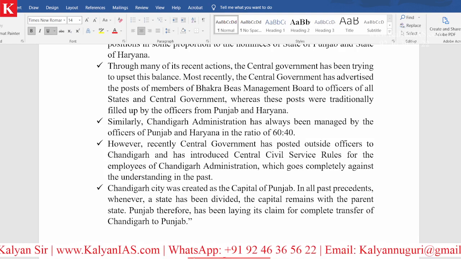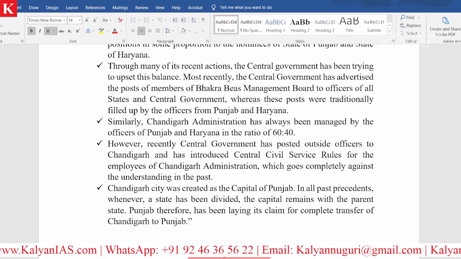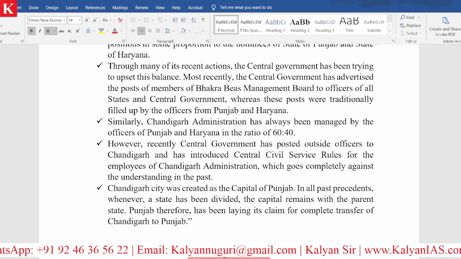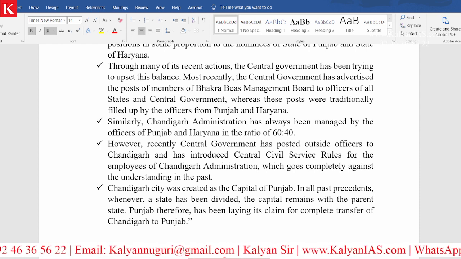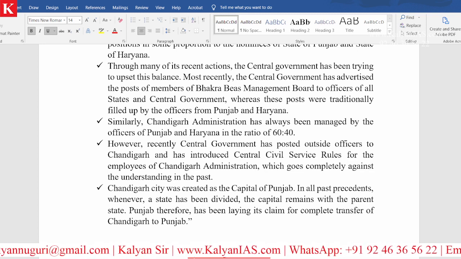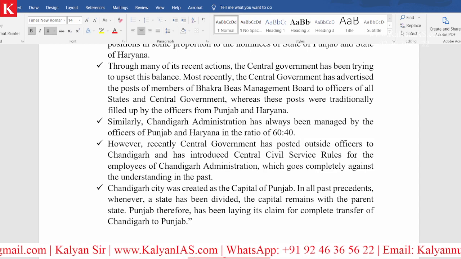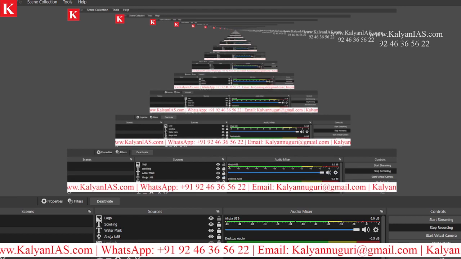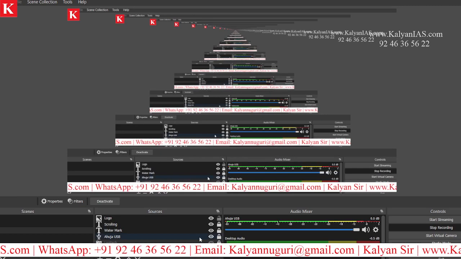And please remember, now you have a new government in Punjab, headed by the Aam Aadmi Party. Very important. Whenever a new political party comes to power, it will have its own issues, and they will try to raise these issues and get things done. But kindly remember, whatever the political party in power, every political party will strive for the benefit of the people of its own state. This is what you need to follow very clearly.